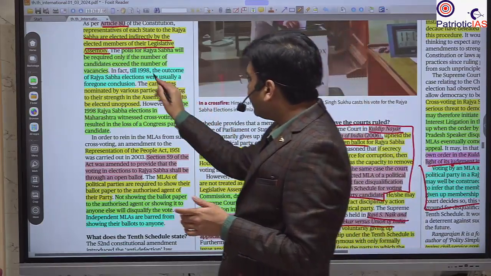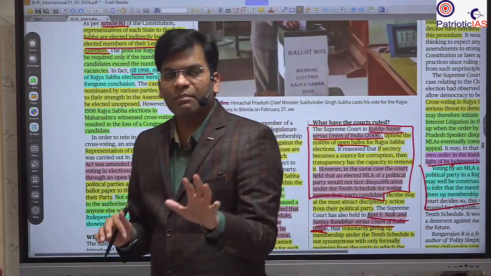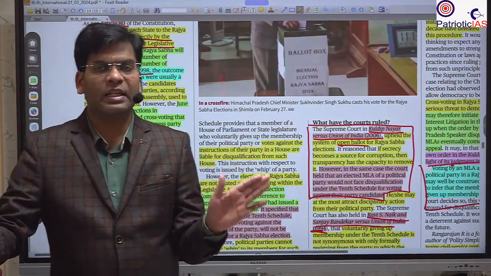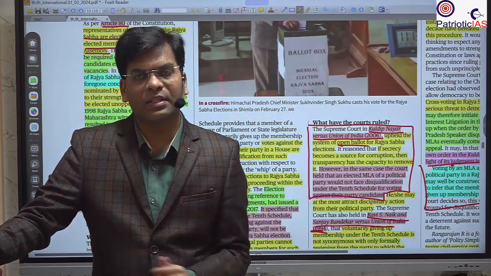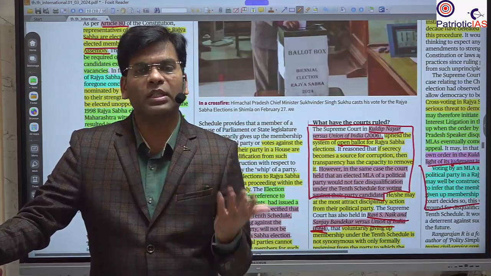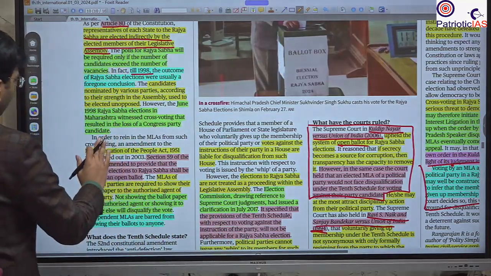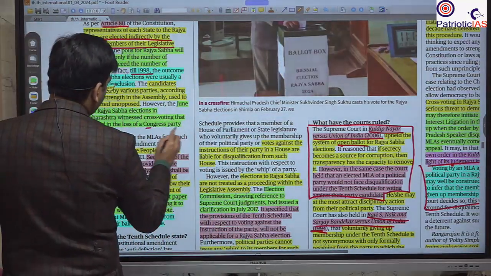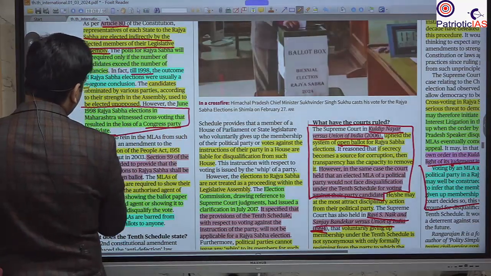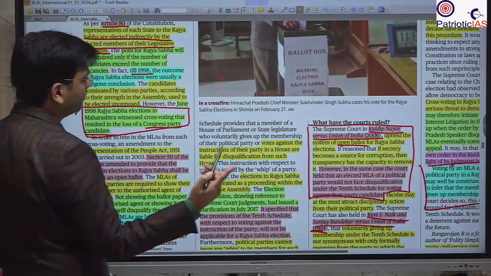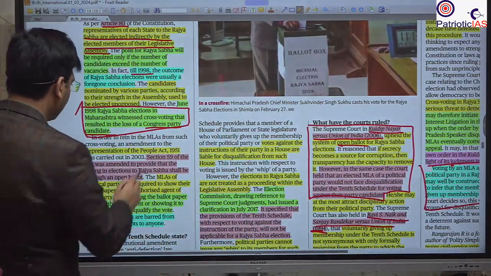By 1998, the situation was simple: whoever had the numbers in their state assembly, in proportion, was getting the seats in the Rajya Sabha, just like proportional representation. But in 1998, there was the first time of cross voting against the Congress party. The Congress party MLAs voted against their own party's candidate.